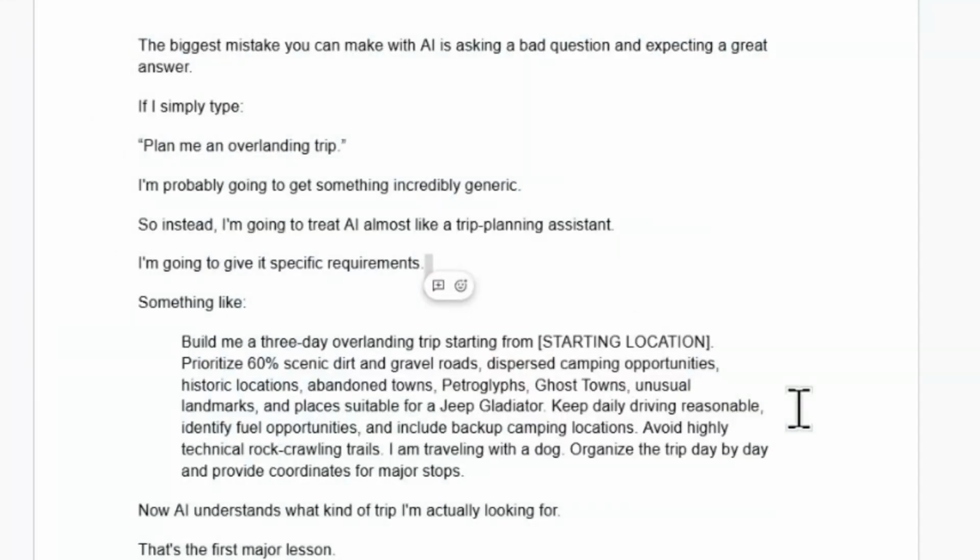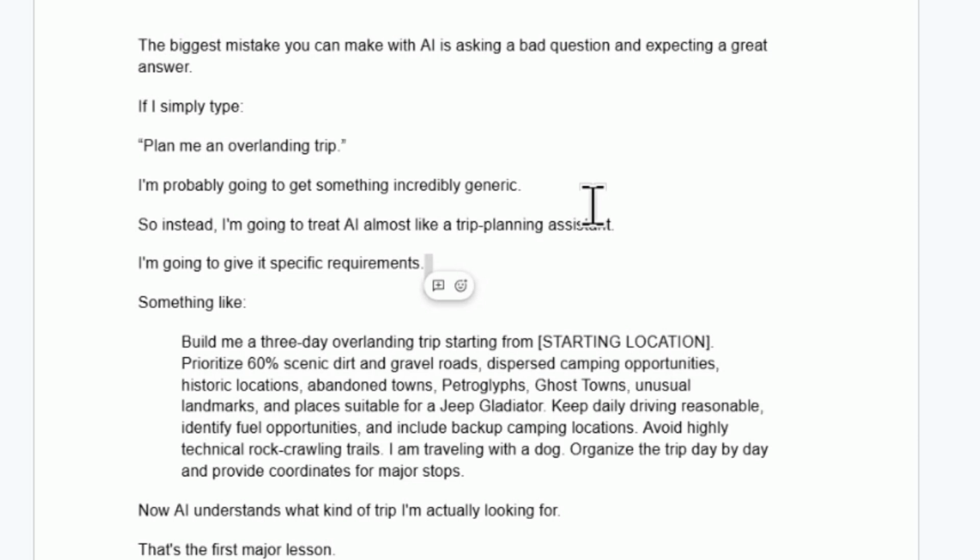All right, now when I initially created my script a long time ago, I started out really simple and I got really bad results, right? So the first biggest mistake you can do is start out too simple. Is plan me an overlanding trip with no details. You're going to get a lot of crap and you're going to end up going in circles. What I did is I started getting smarter and I started to go, okay, what can I do to make it a planning assistant and add in more requirements? So I created a simple paragraph and used that.